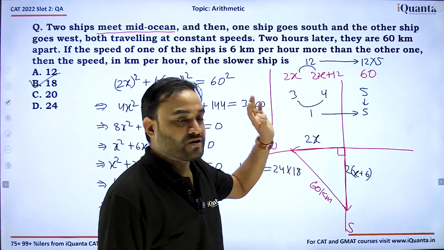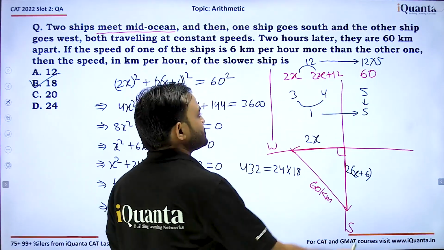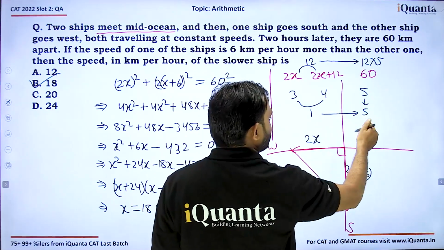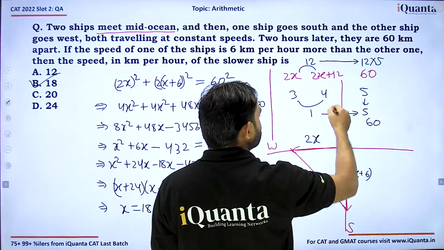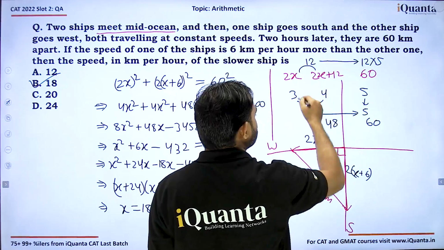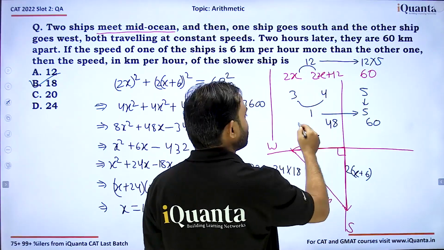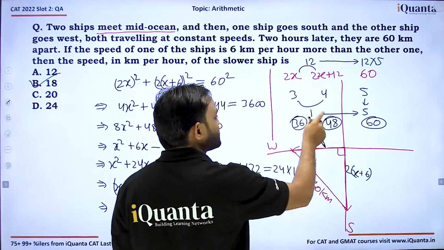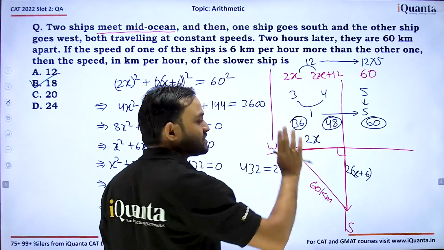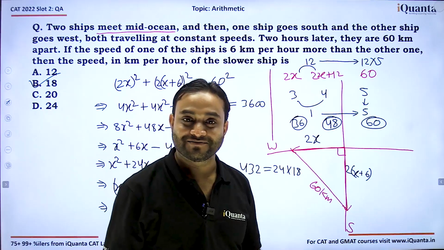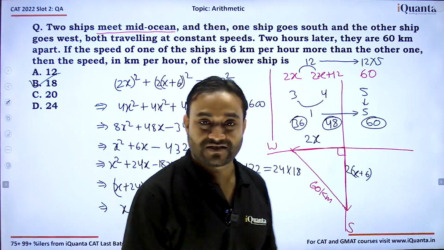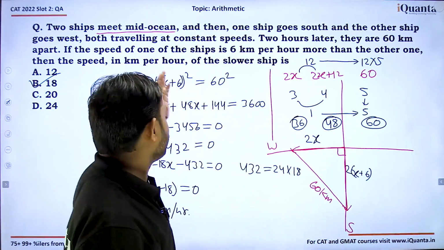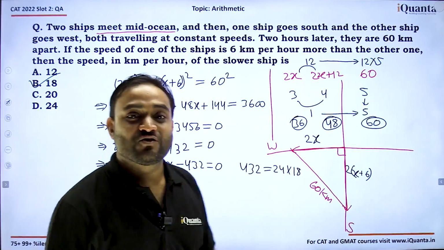This is a triplet of 3:4:5 ratio. So if this is 12 into 5, this must be 12 into 4, which is 48, and this must be 12 into 3, which is 36. So 36, 48 and 60. 2x is equal to 36, x is equal to 18. Really nice method to solve this one. You can avoid using equations here.